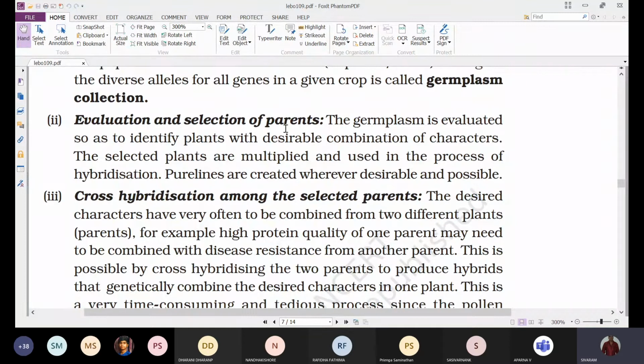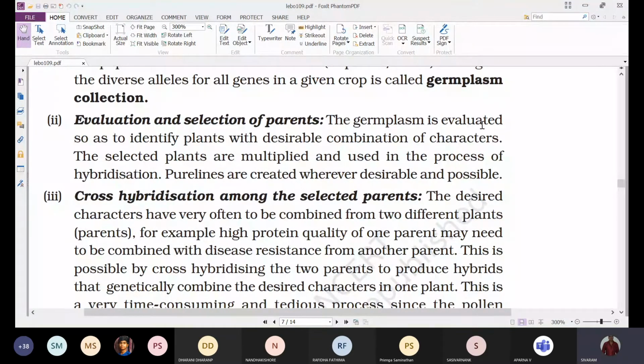So the germplasm is evaluated. Whatever plant varieties we have collected, we can't do all at once. So first of all, we select two plant varieties which are very important, and we have to make sure that they are showing the desirable characters in pure line or not. The germplasm is evaluated so as to identify plants with a desirable combination of characters.